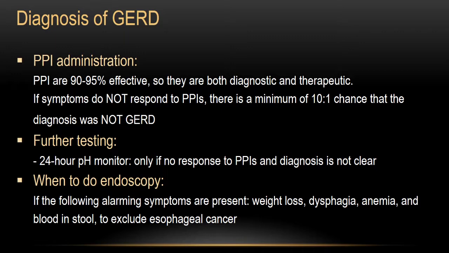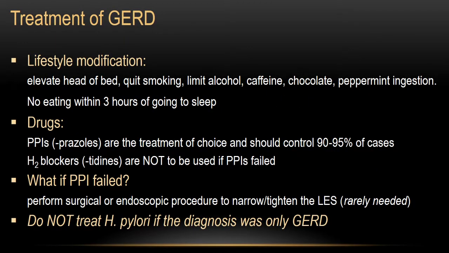And when I say elevation of the head of the bed, this is not equivalent to putting pillows under the patient's head. Because when you put pillows under your head, all the pillows are going to do is flex your neck, and you're going to end up with neck pain, and still your GERD manifestations are there. But when you put a 6-inch block below the head of the bed, this is going to elevate the whole bed, and you are going to make use of the effect of gravity to keep the stomach acid within the stomach. Quit smoking, because smoking is one of the factors that increases the weakness of the lower esophageal sphincter.